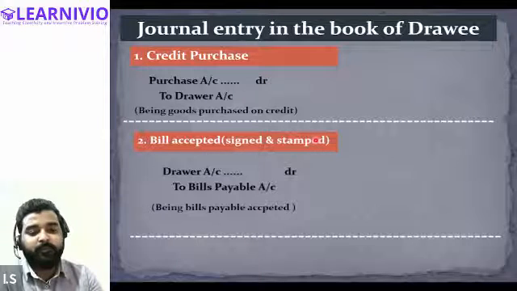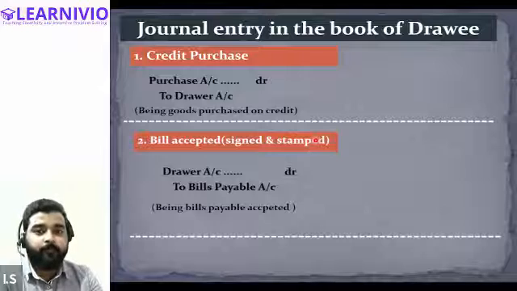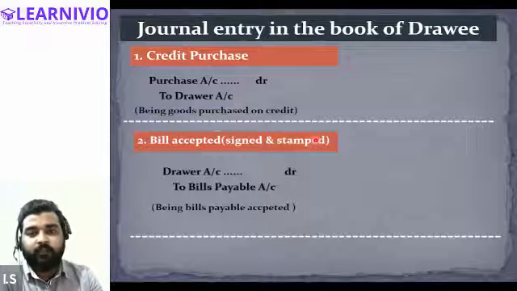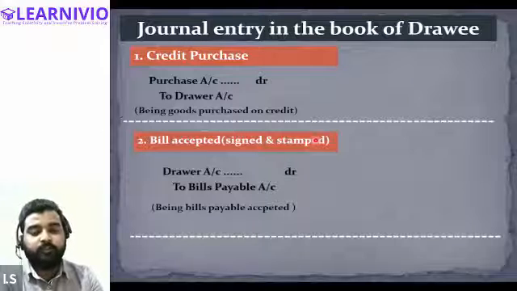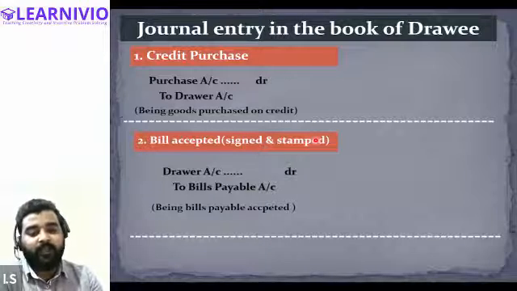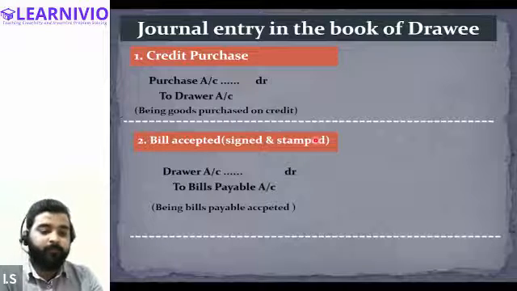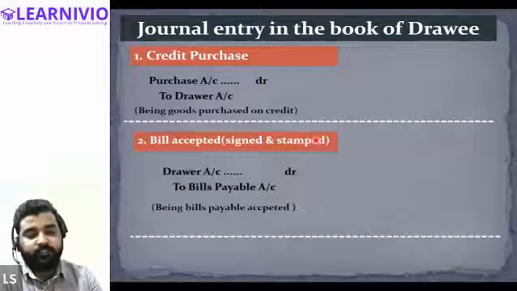And because bills payable is a liability, therefore I am crediting the bills payable account. And because we have a liability towards the drawer, towards the seller, I'll have to debit the drawer's account. So Drawer's account debit to bills payable account. Tell me, is this clear? The journal entry is clear to all of you.